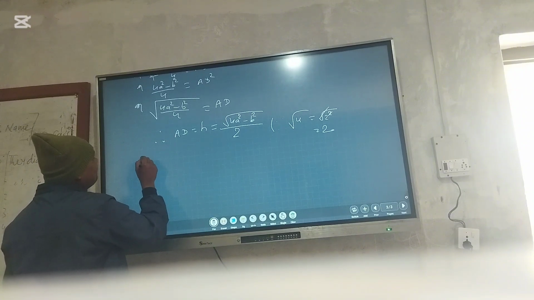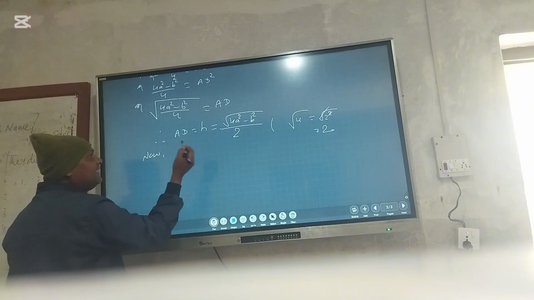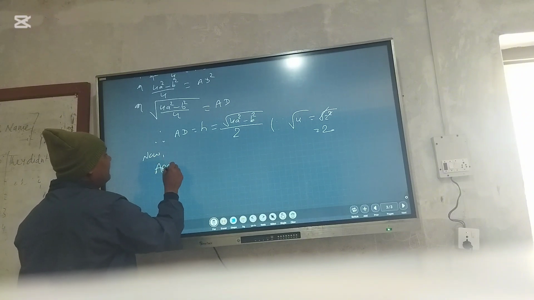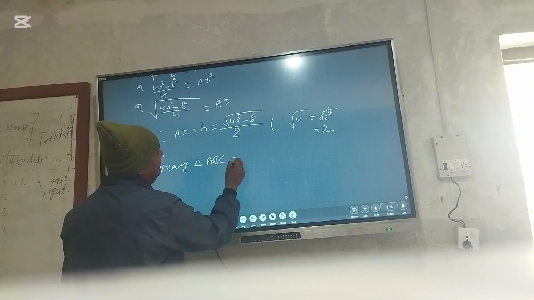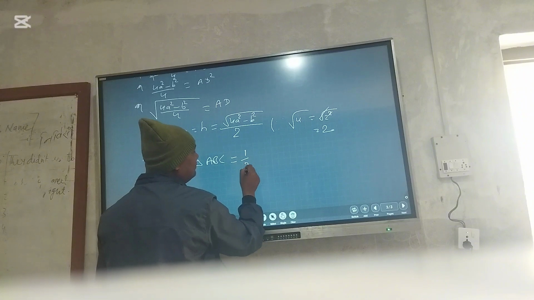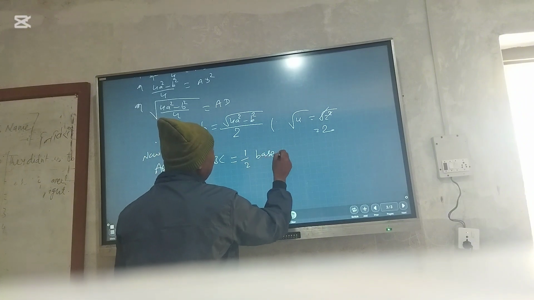Now, what is the area of the triangle? Area of triangle ABC means 1 by 2 base times height.